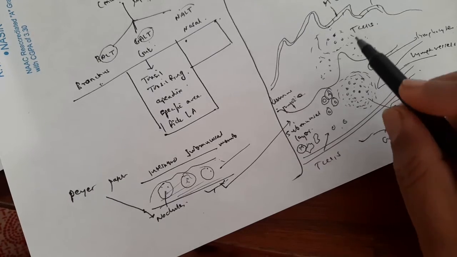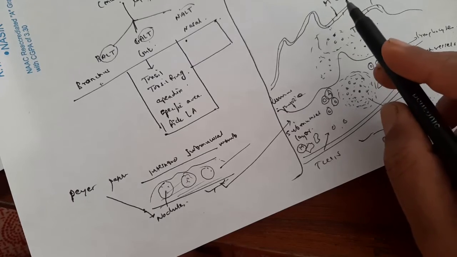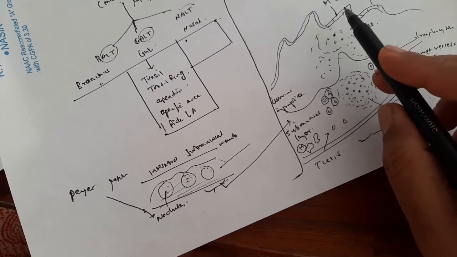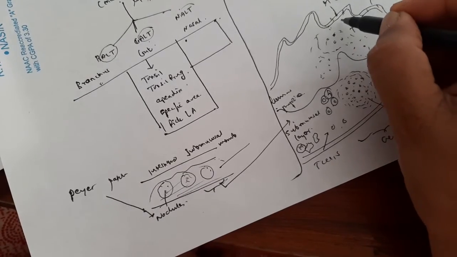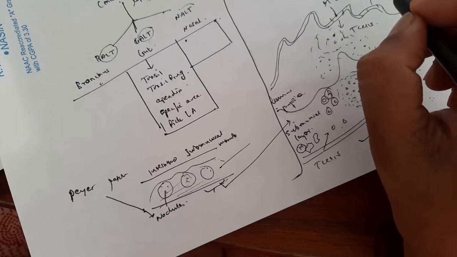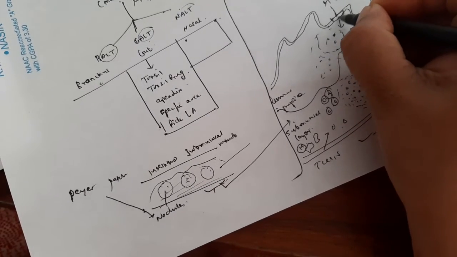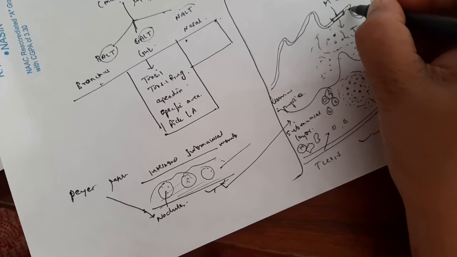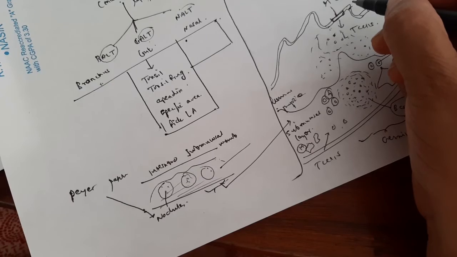In the digestive tract, specialized M cells are present, which transport the antigen across the epithelium to the mucosa associated lymphoid tissue under this. So this is the M cell. What are the M cells? If you see the structure of the M cell, this is the main site from where the antigen crosses the epithelial cell.